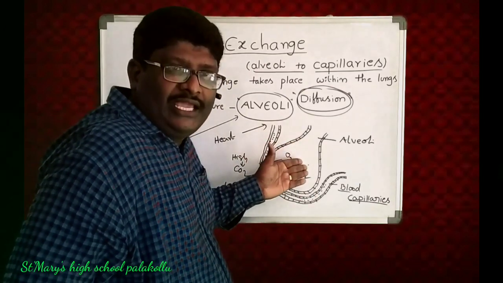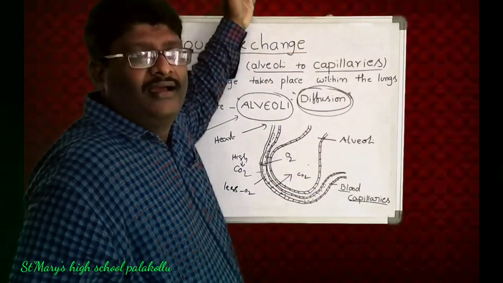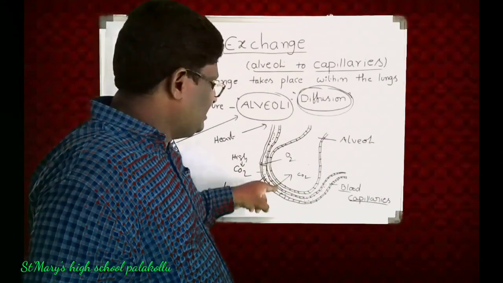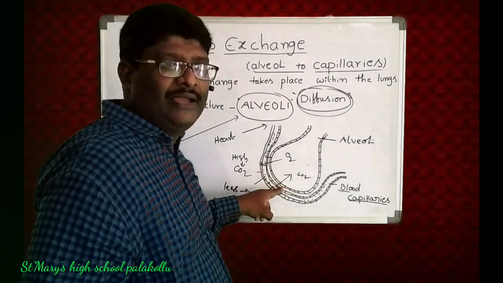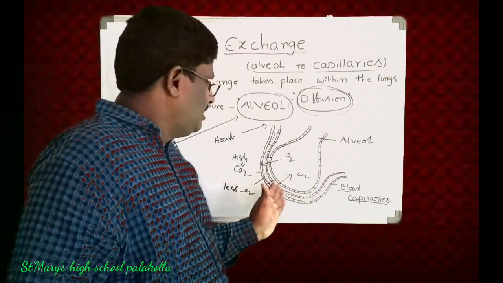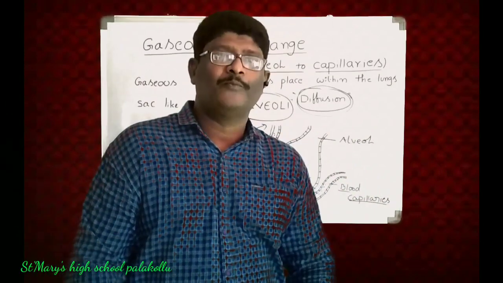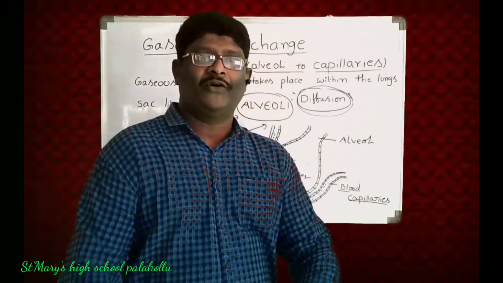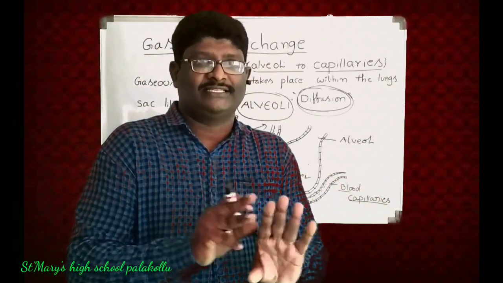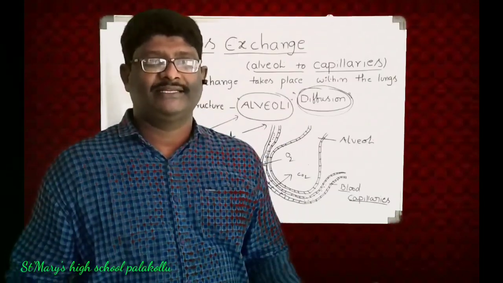From the alveoli, the gases are released out into the atmosphere. When the oxygen enters the blood capillary, through the blood in the capillary, the oxygen is sent to different parts of our body cells. Okay? So likewise, the gases exchange takes place at alveoli.